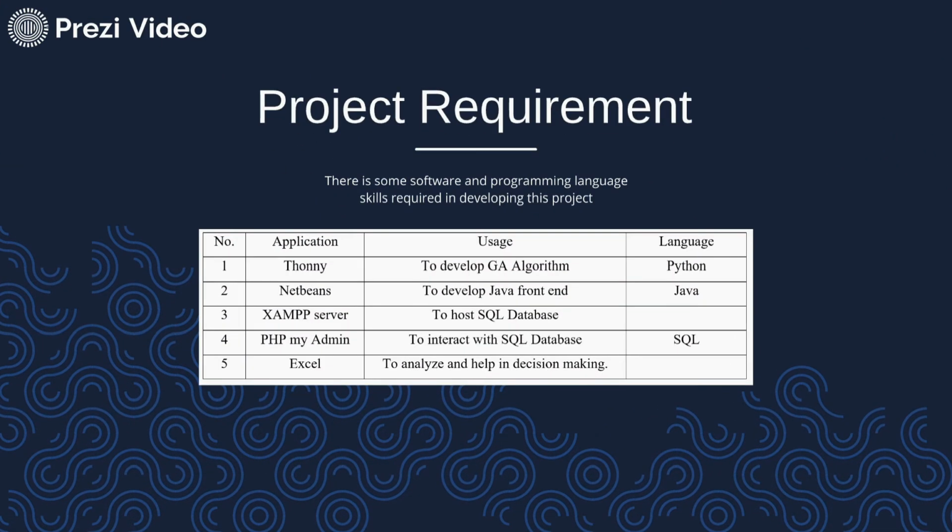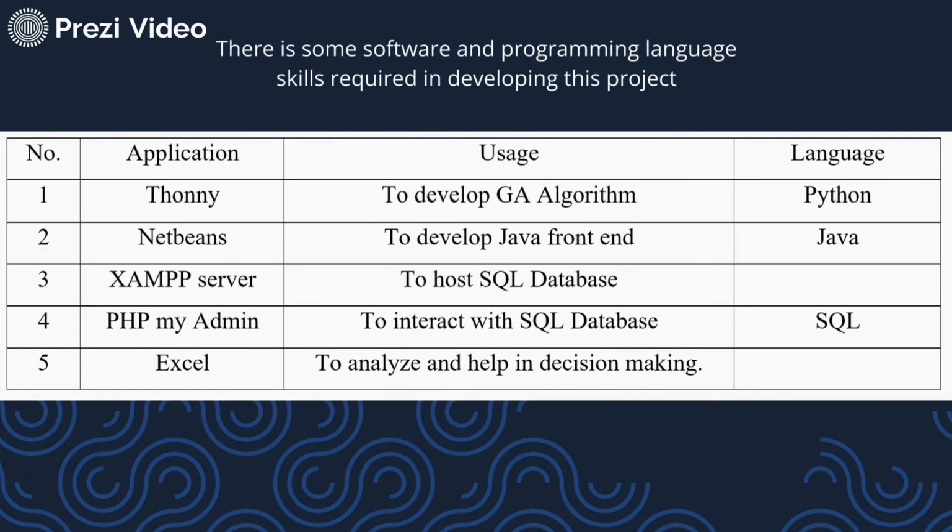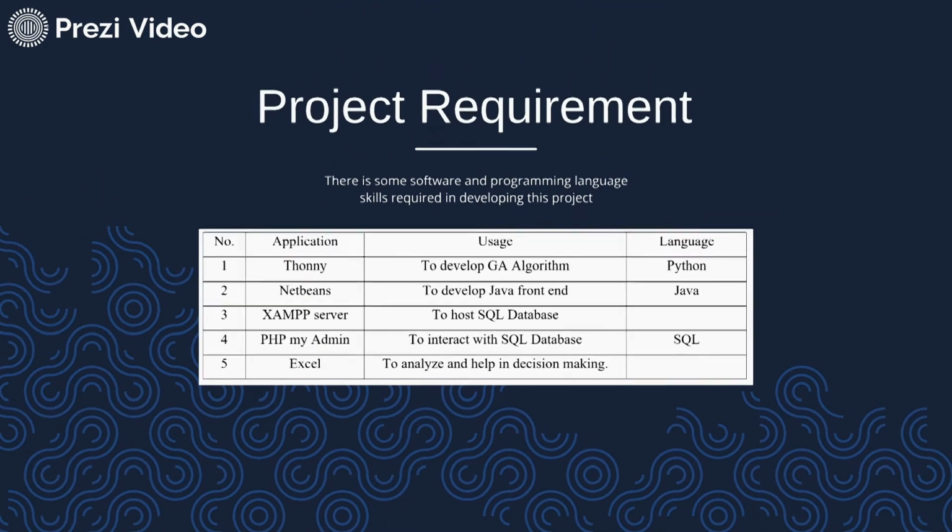Then what do I require for this project? To complete this project, we will need a Python IDE to develop the algorithm for our scheduler. Then we will have a Java IDE to develop the Java front end or a web page front end. Then we will have phpMyAdmin and XAMPP server to host our back end database. Finally, we can make use of Excel to analyze our data and help in decision making. The skills that we need to have to complete this project are Python, Java and SQL programming.